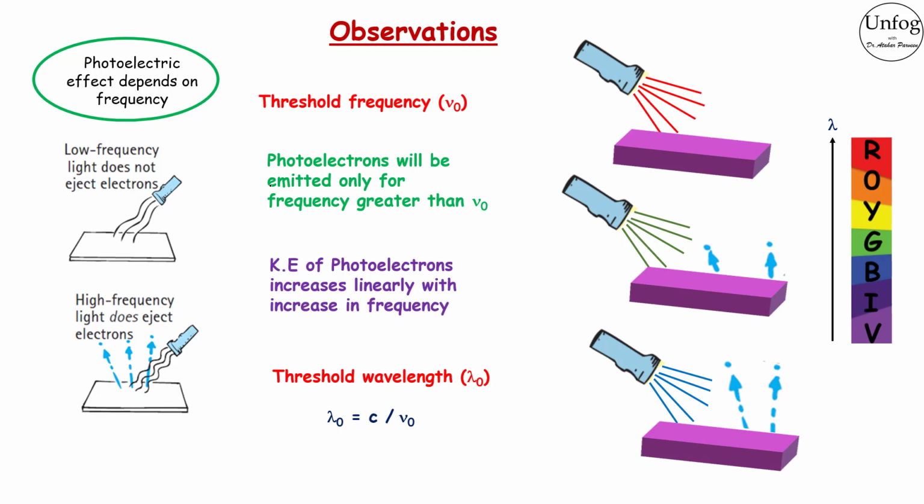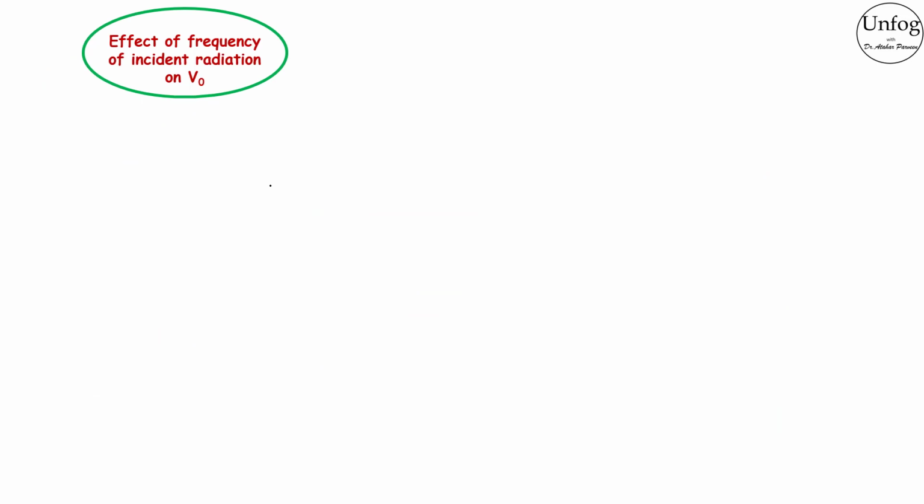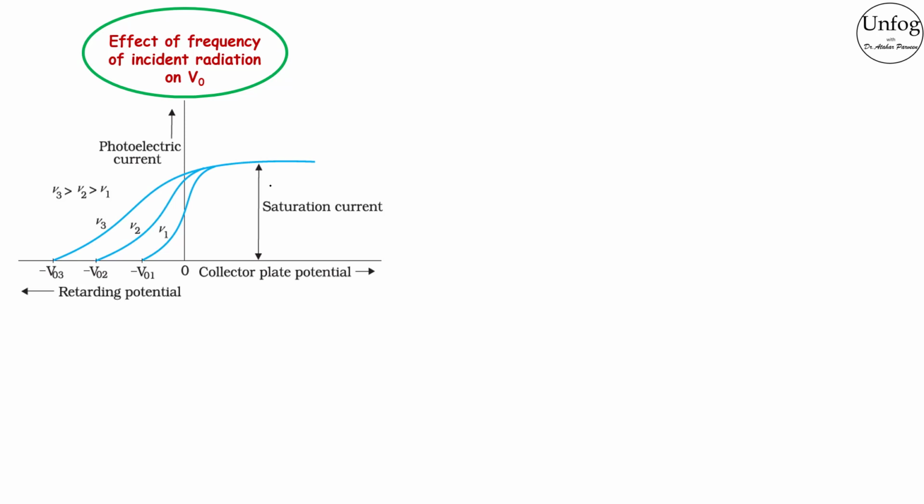Now we know that kinetic energy is directly proportional to the frequency of incident radiation. Let's know how the frequency of incident radiation affects the stopping potential V0. In this experiment, let's keep the intensity of incident radiation fixed, say I1, and vary its frequency. The saturation current will behave in the same manner as earlier, but stopping potential will change with change in frequencies. This also concludes that kinetic energy of electrons is directly proportional to frequency. Therefore, we require more retarding potential to stop them completely.